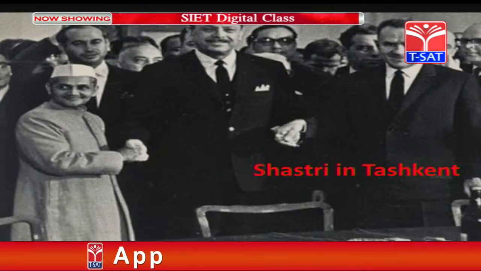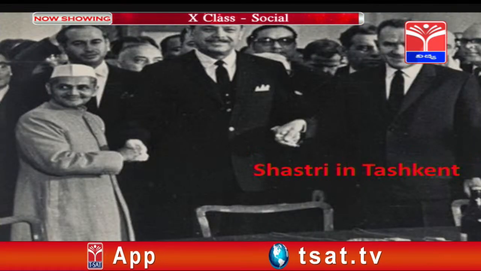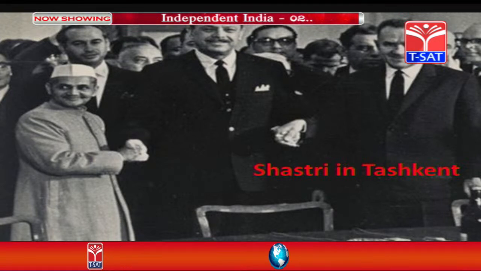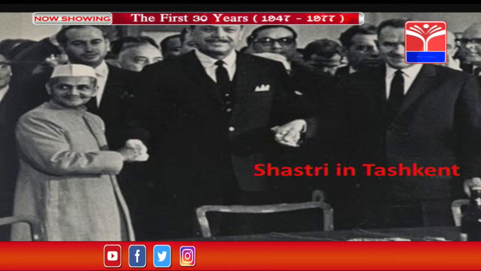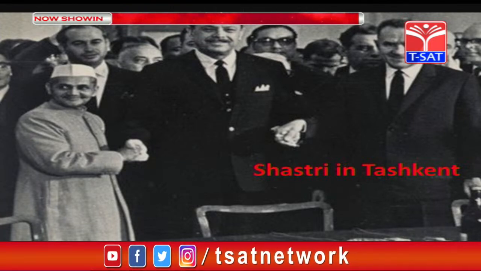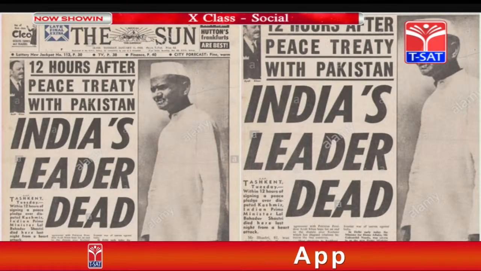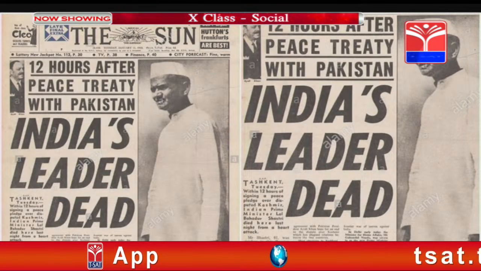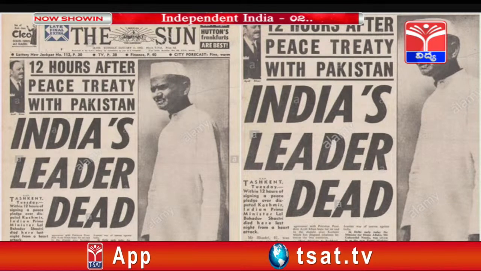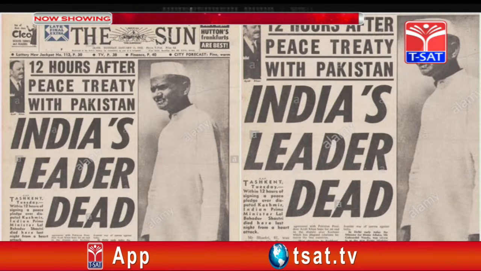Shastri was in Tashkent to sign a friendship treaty between India and Russia, and when he was in Tashkent, in his sleep he passed away. That means he died when he was in Tashkent. These are some of the newspaper reports of the Prime Minister's demise.